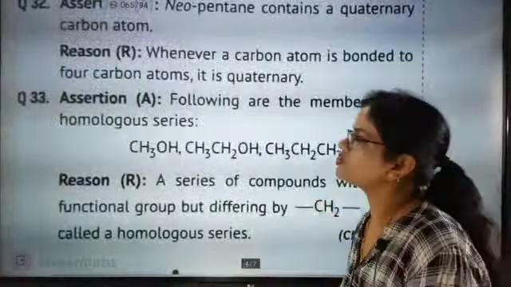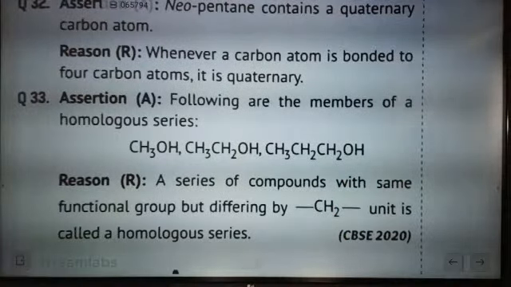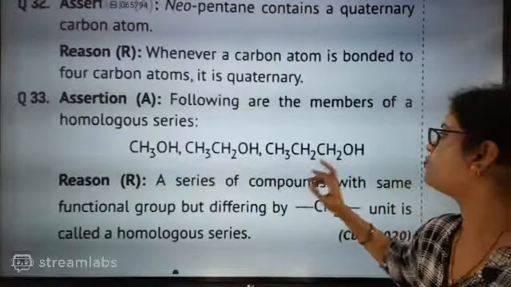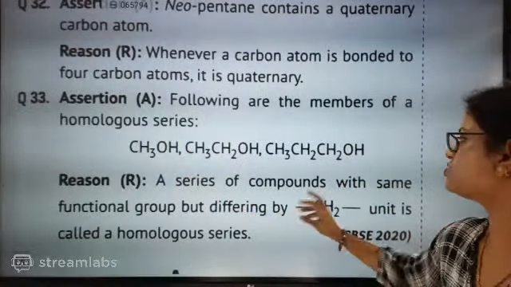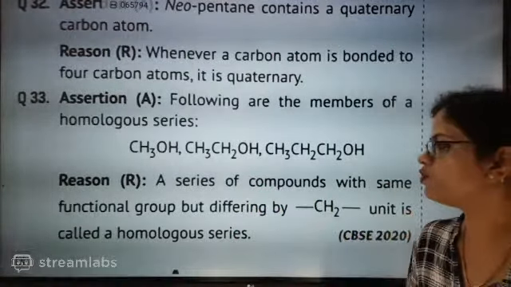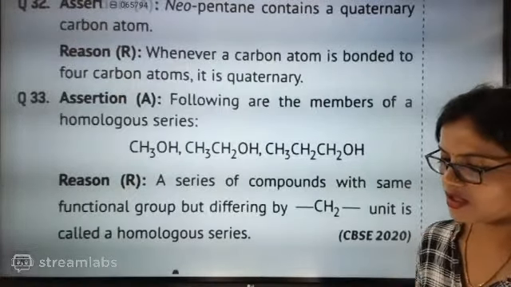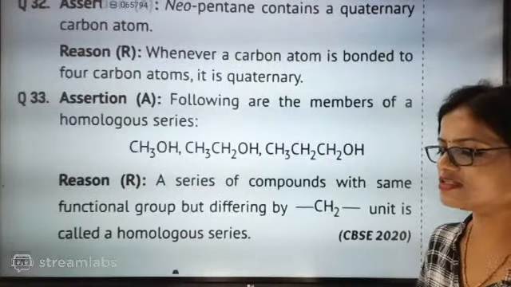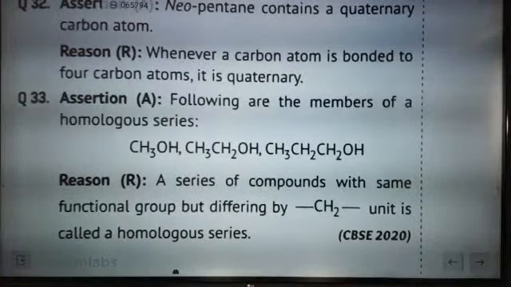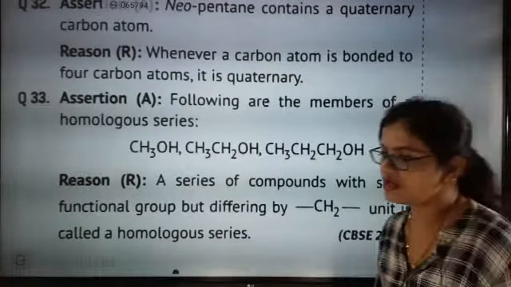Next one, this is the last question for this chapter. Following are the members of a homologous series: CH3OH, methanol, ethanol, propanol. Reason: a series of compounds with the same functional group but differing by a CH2 unit is called a homologous series. Answer with the correct option, then we will go for the periodic table. CBSE 2020 question.